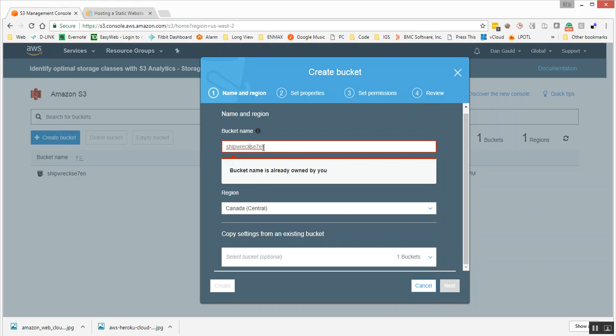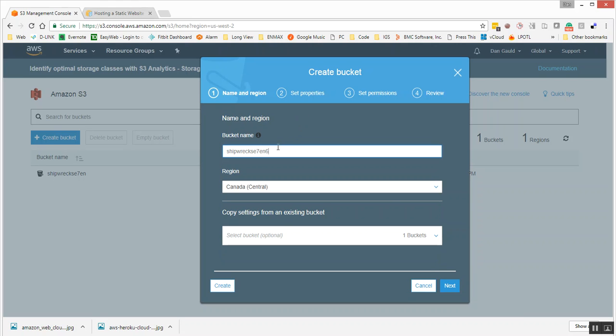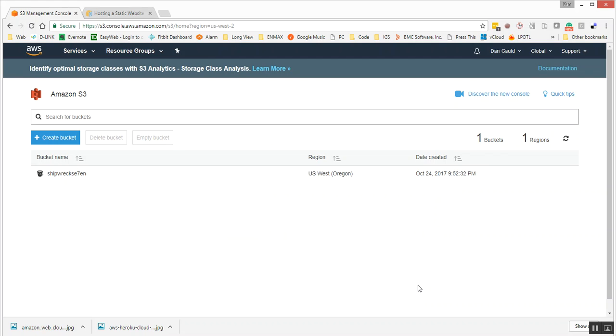Oh, it says it definitely has to be completely unique. Since it's already owned by me and I can't create that, but if I added a 6 to the end of it, I could do that. So what we'll do here is we'll cancel this.